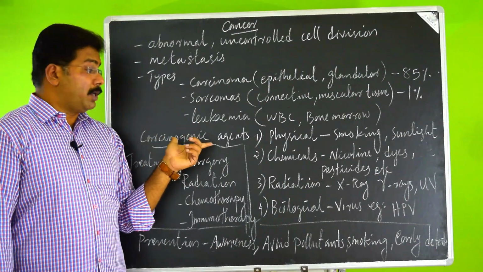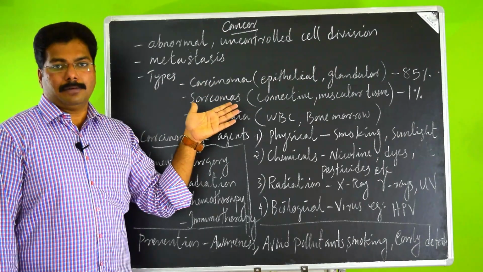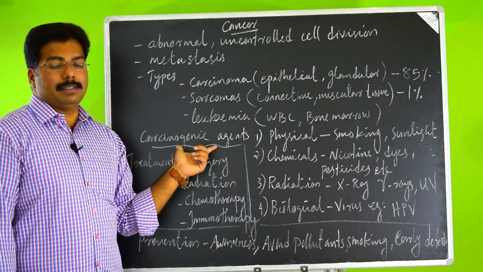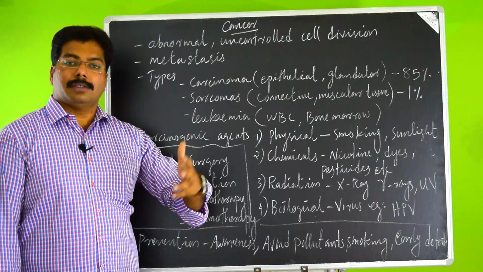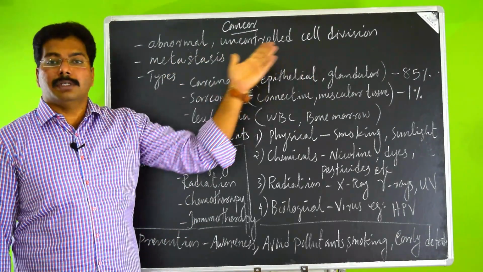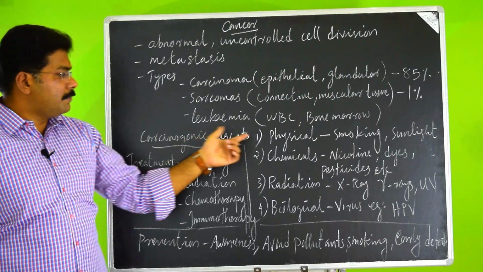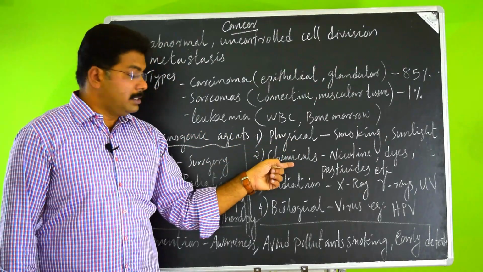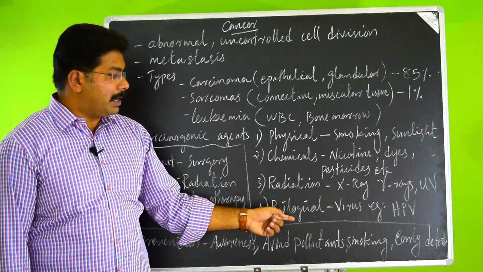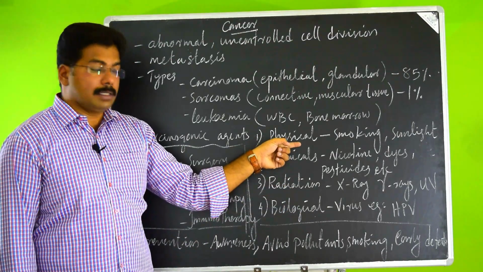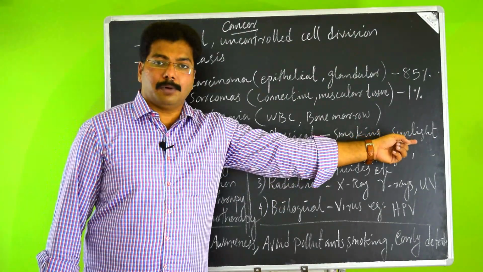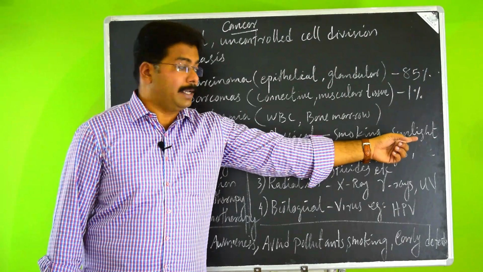Looking at the next point, what causes this cancer inside our body? That is carcinogenic agents, the agents that cause or initiate or trigger uncontrolled cell division inside our body. They are physical agents, chemical agents, radiation, and also biological agents. We will see them one by one. The physical agents that may trigger cancer inside our body are smoking and excess exposure of direct skin to sunlight.